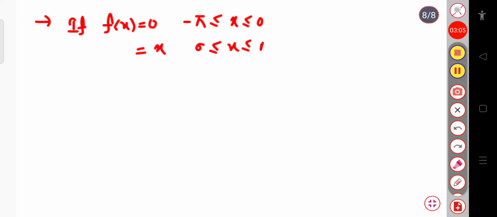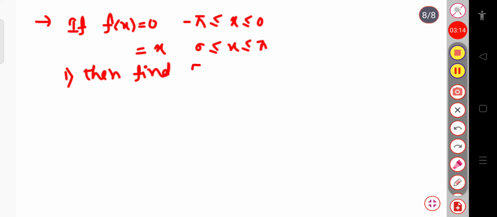Then we have to find the Fourier series of f of x on the interval minus pi to plus pi.